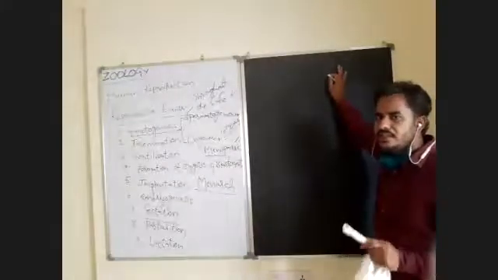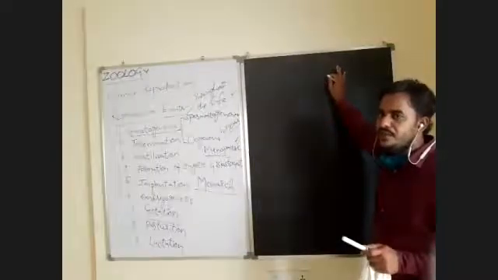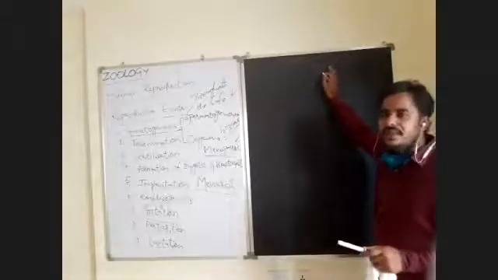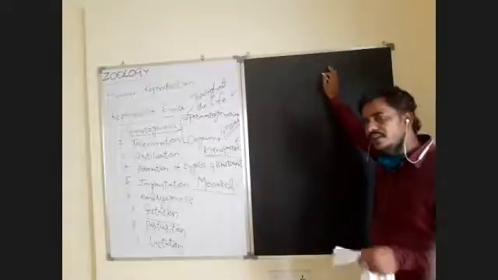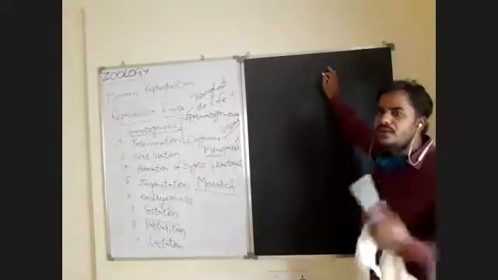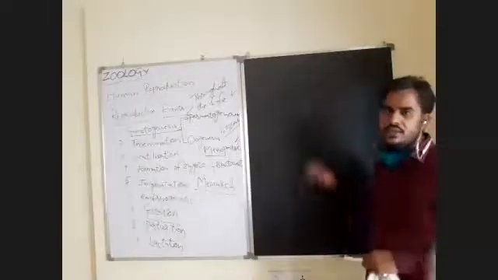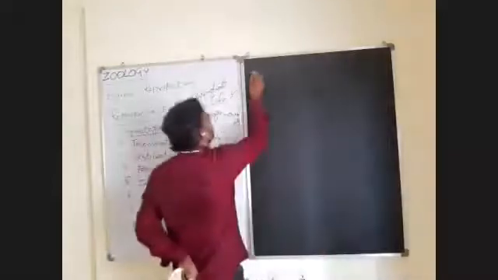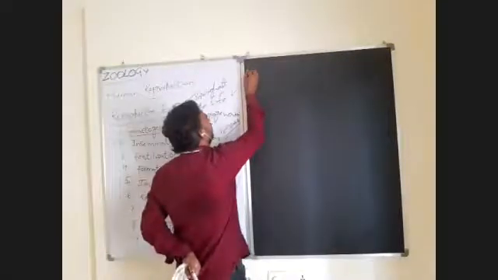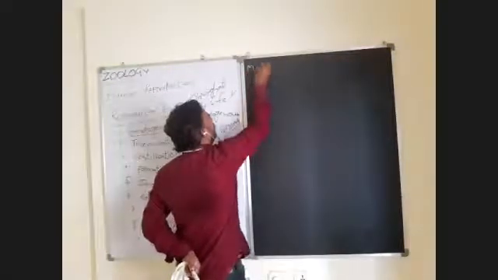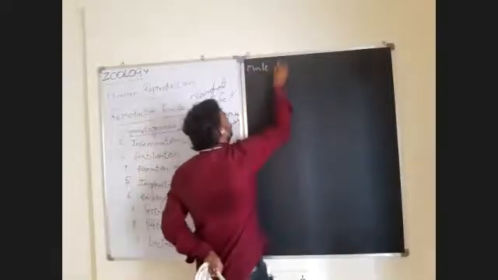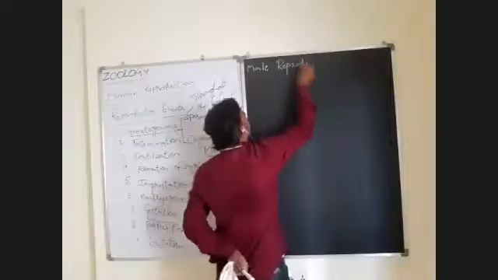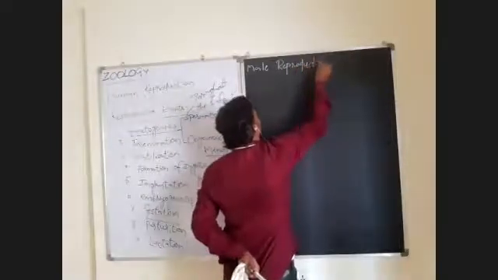These are viviparous animals. These are continuous breeders. There is no seasonal breeding in this animal. Throughout the year, this animal, that is human being, is able to reproduce. So that you have to remember. First of all, we will discuss the human reproductive system. In that, first we will discuss the male reproductive system. After that, we will go to the female reproductive system. First, the male reproductive system.